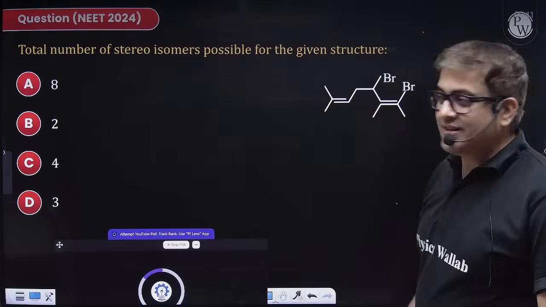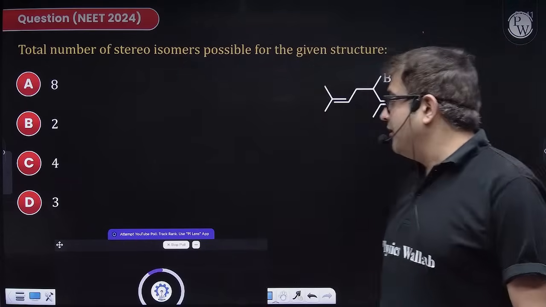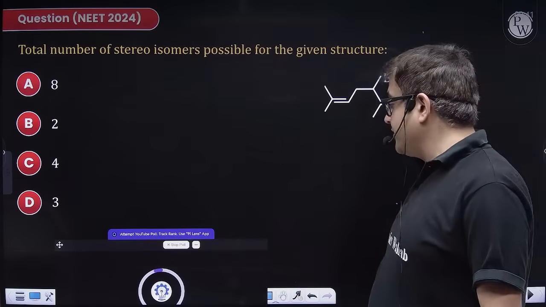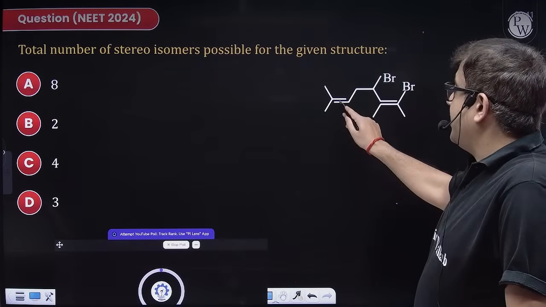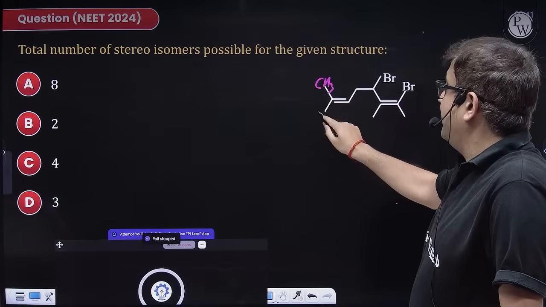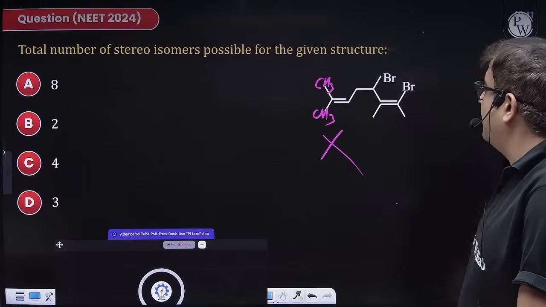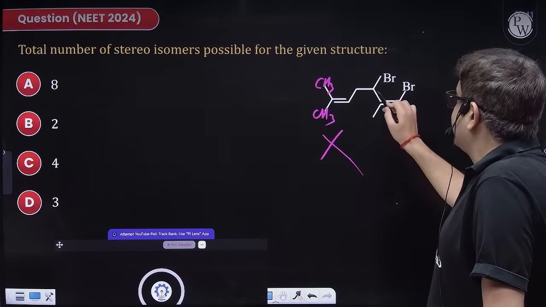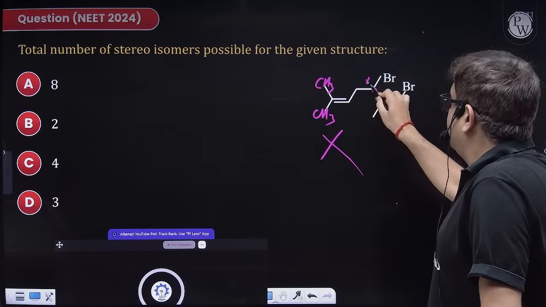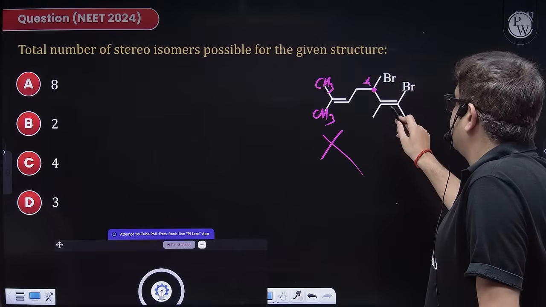Now again, you just have to count the chiral carbons and maybe the geometrical stereocenters. This geometrical stereocenter cannot show geometrical isomerism because its groups are the same, so it is gone. Yes, this carbon is chiral.